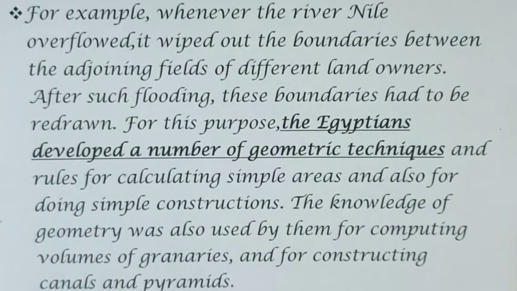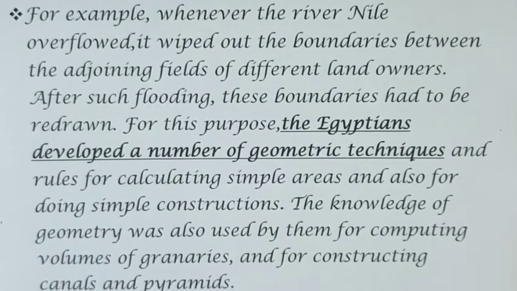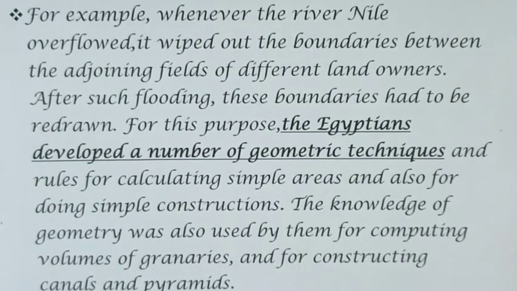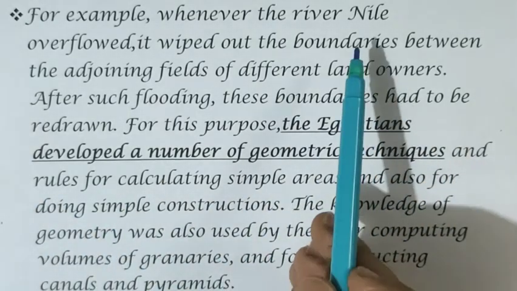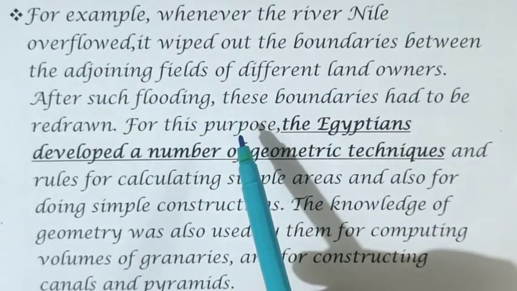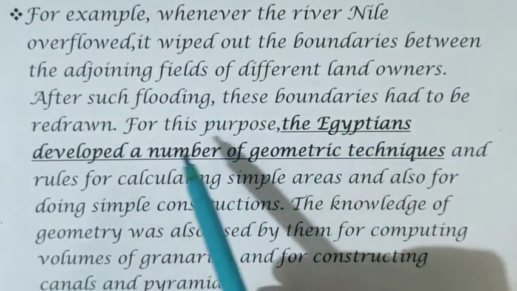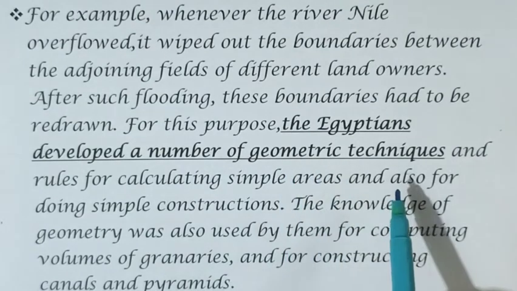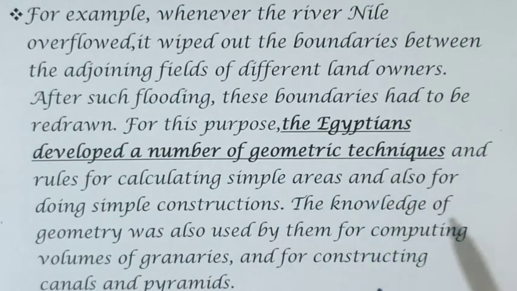It is said that the Egyptians developed a number of geometric techniques and rules for calculating areas and volumes. It is also given as a history in your textbook regarding Egyptians. What is that? The River Nile overflowed and wiped the boundaries of adjoining fields. After such flooding, these boundaries had to be redrawn. For this purpose only, Egyptians developed geometry. The knowledge of geometry was also used by them for computing volumes, areas, constructing pyramids, etc.